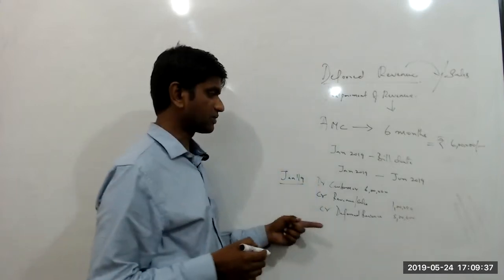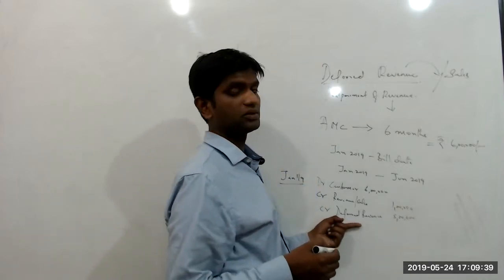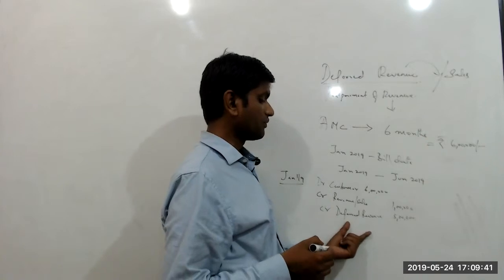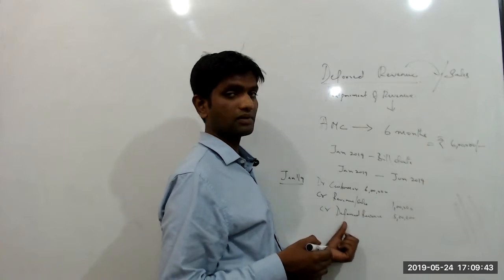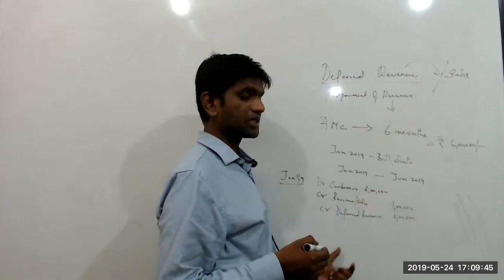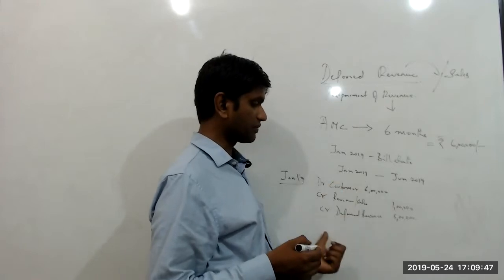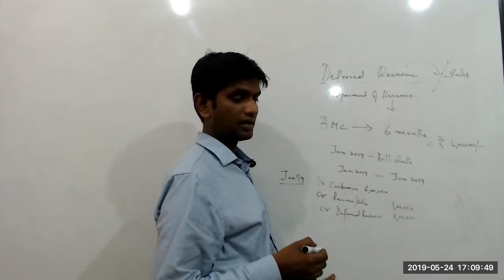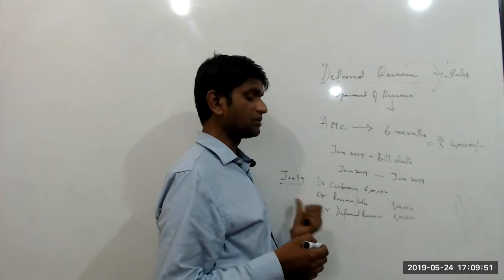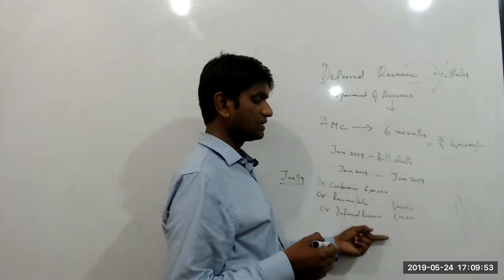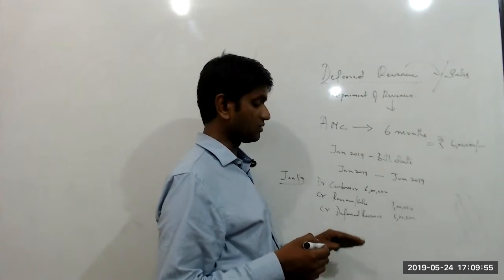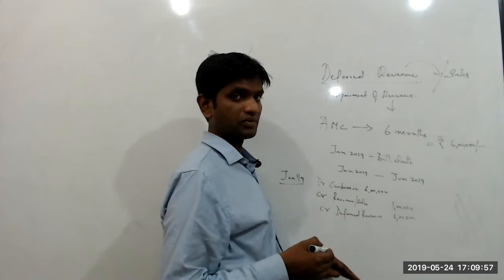So why is deferred revenue credited? Because deferred revenue is a liability, which we are supposed to render as services in subsequent months. That is, in this case, from February till June 2019. So therefore, this is not revenue for the month of January. The 5 lakhs is a postponement of the revenue, the postponed revenue for the subsequent months.